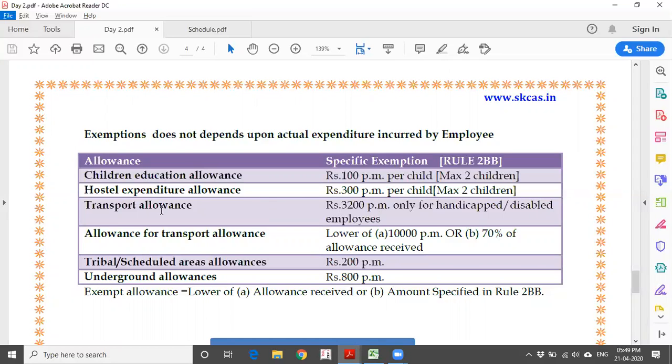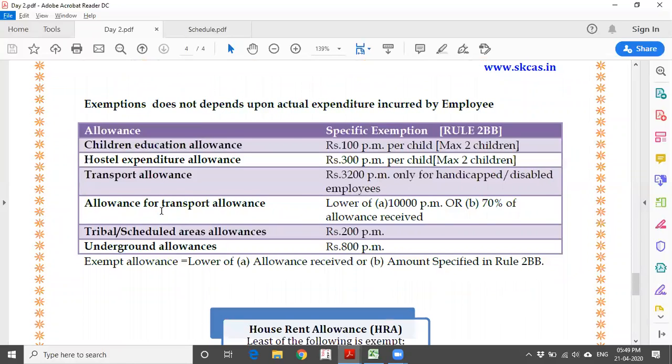Like transport allowance, say for example, a person whose job itself is transport. Say for example, I am a pilot. My job is totally traveling from one place to another place. My job itself is like that. In those cases, whenever I get allowance for transportation, then to the extent of 10,000 per month will be allowed as an exemption. Balance will be taxable.